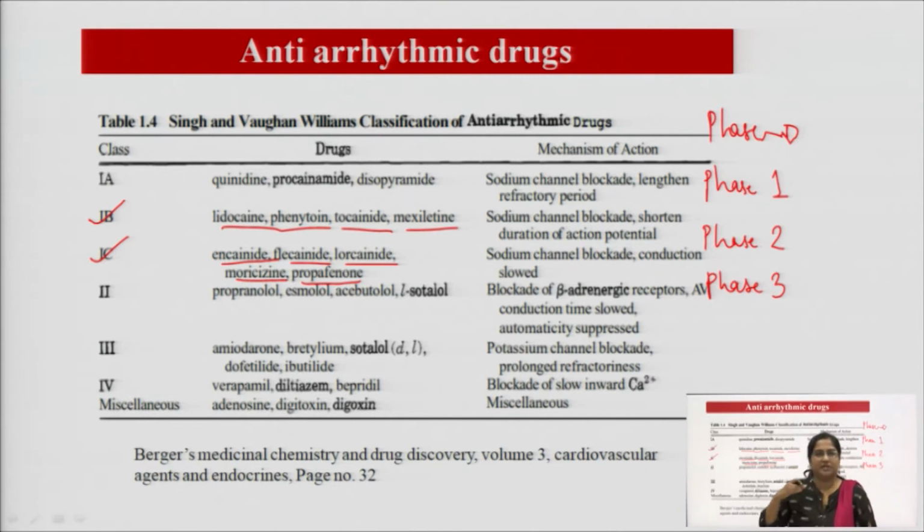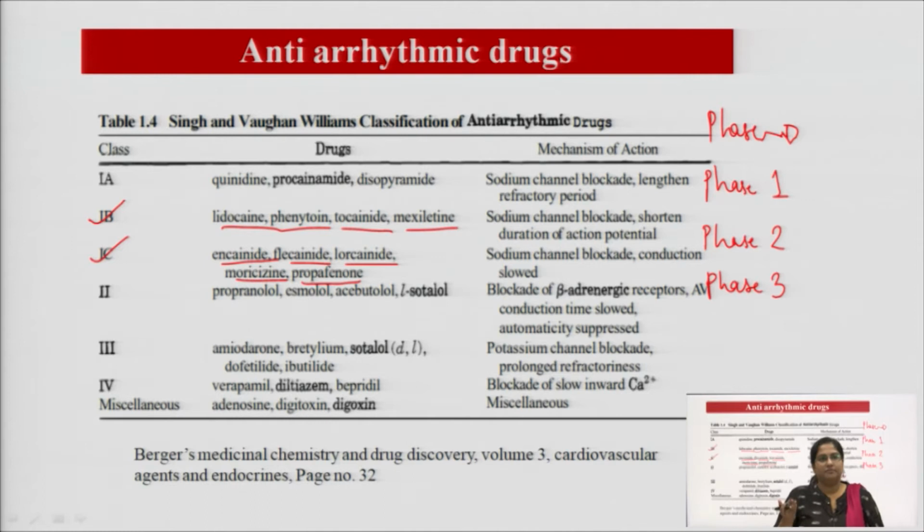So, to see the normal conduction of our heart, these four phases will occur again and again at regular intervals. It requires some milliseconds to complete a cycle, and that is why our heart beats 60 to 100 times in 1 minute. Otherwise, there will be a problem: tachycardia, bradycardia, fibrillation, fluttering, anything can happen if there is a problem in the conduction system, if there is a problem in the phases.